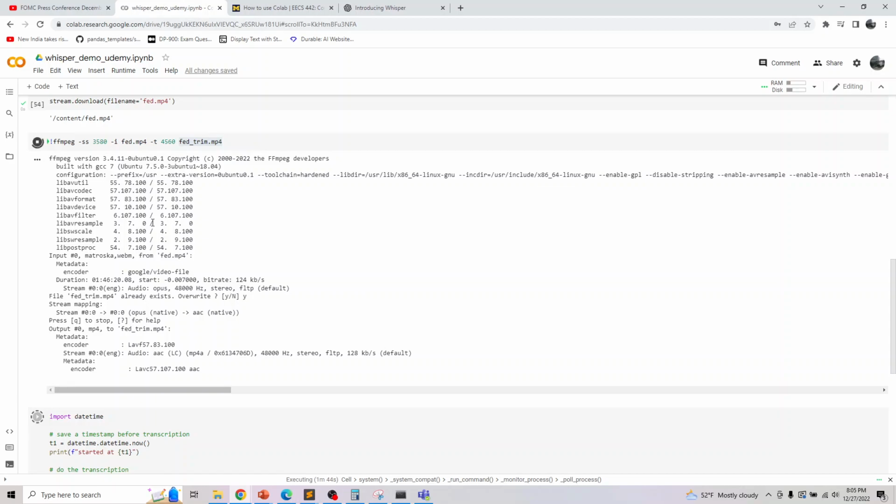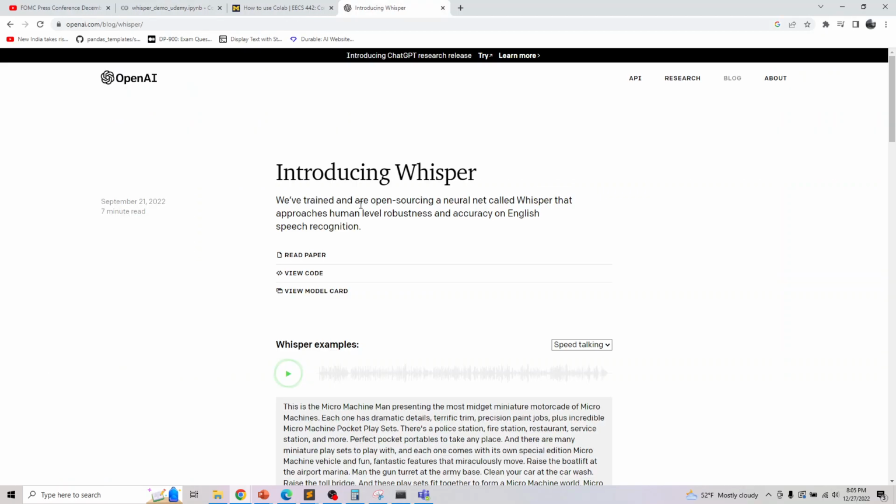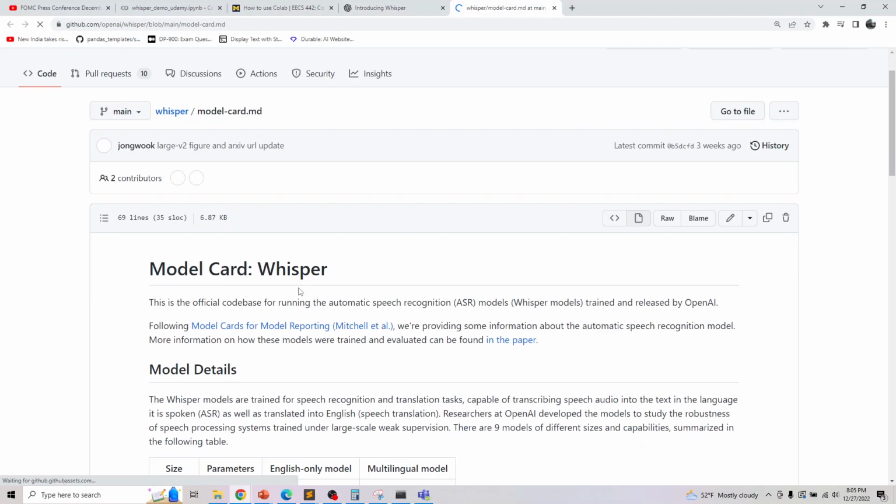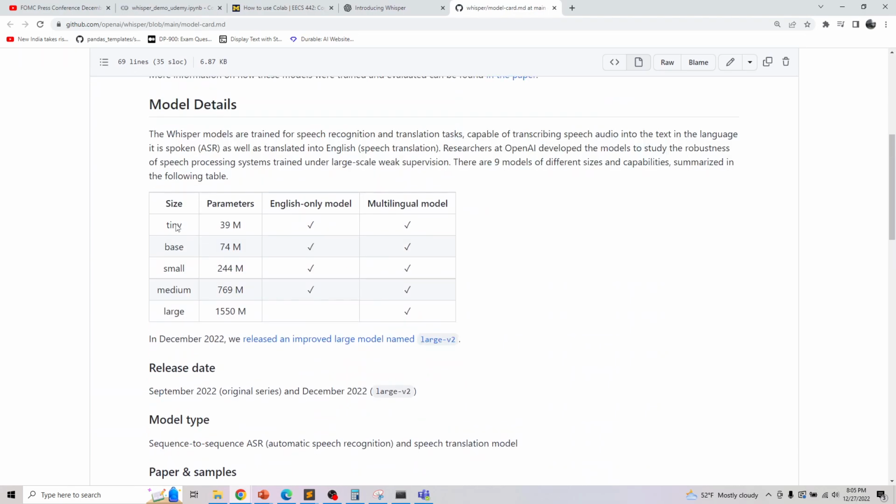It's going to take some time because it's a lengthy video. It's doing some filtering, so it will take some time to execute. In the meantime, let's see the models that are available in Whisper. You have the tiny model, base model, small model, medium model, and large model, and the parameter sizes are listed here. If you want an English-only model, you can use it.